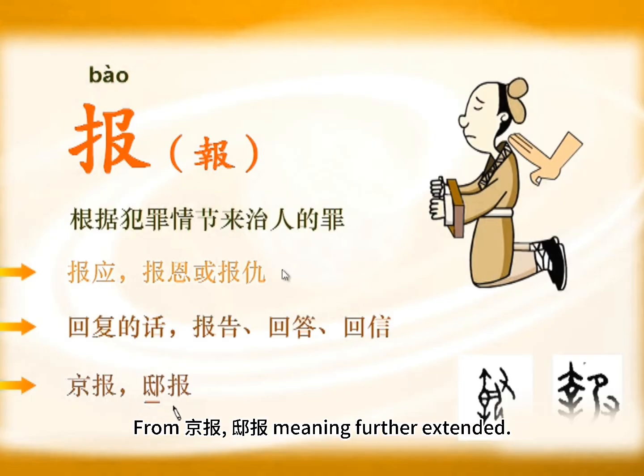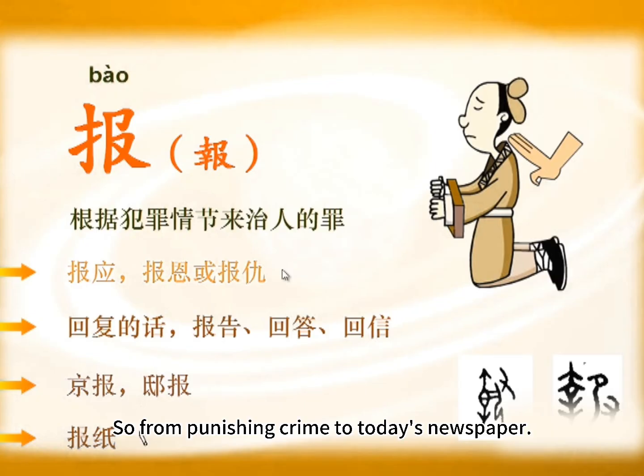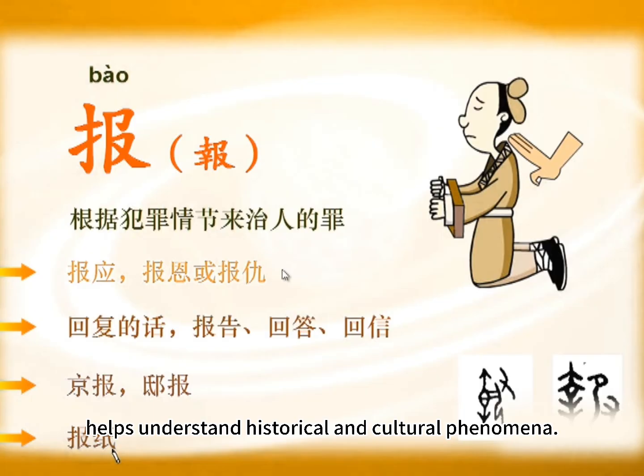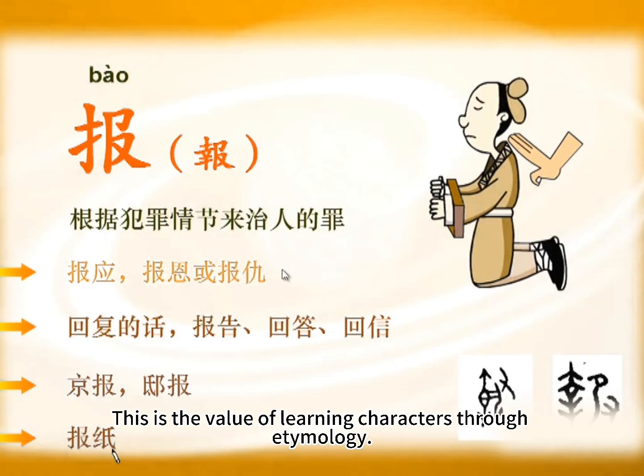From Jingbao, Dibao meaning further extended. Later news for common people called baozhi. So from punishing crime to today's newspaper. Bao's meaning underwent complex changes. But each change relates closely to societal conditions. Understanding this change process helps understand historical and cultural phenomena. This is the value of learning characters through etymology.